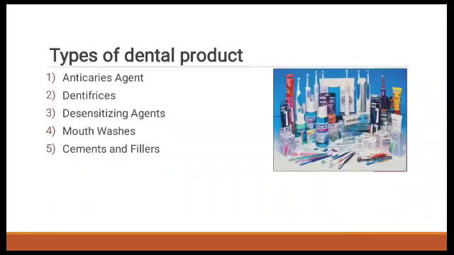Next point is the types of dental products. There are mainly 5 types of dental products. First is the anti-caries agent, second is the dentifrices, third is desensitizing agents, fourth is mouthwashes and fifth is cements and fillers. Let's see one by one.